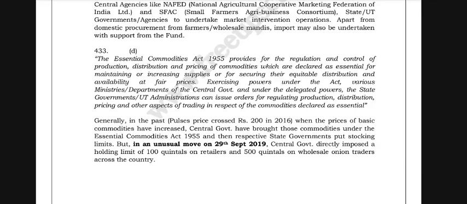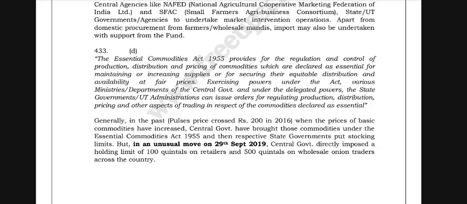Commodities declared as essential. Generally in the past, the price crossed rupees 200 in 2016 when the prices of basic commodities increased. The central government brought the commodities under the Essential Commodities Act of 1955 and then respective state governments put stocking limits. But in an unusual move on 29 September 2019, the central government directly imposed a holding limit of 100 quintals on retailers and 500 quintals on wholesale onion traders across the country.